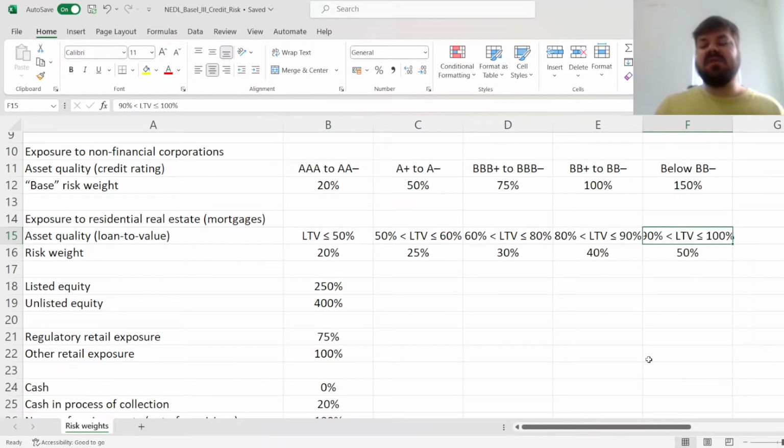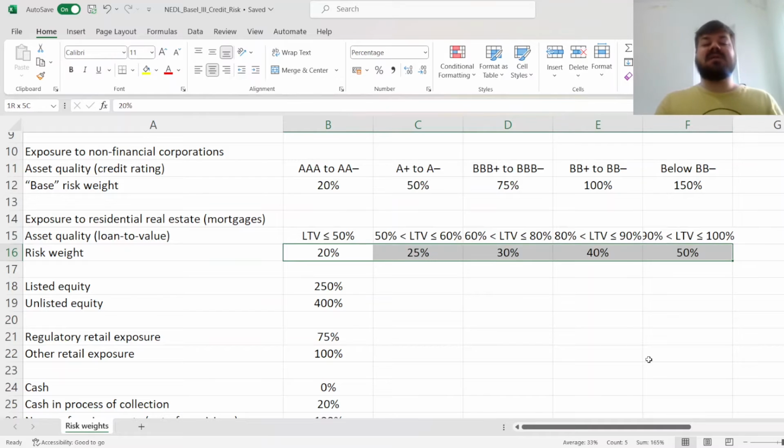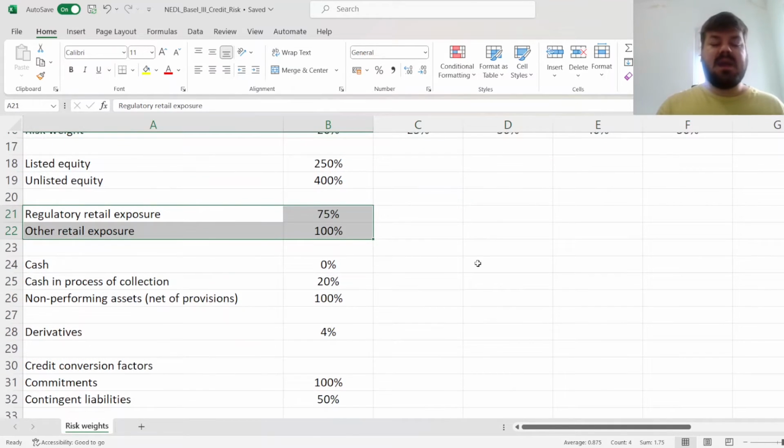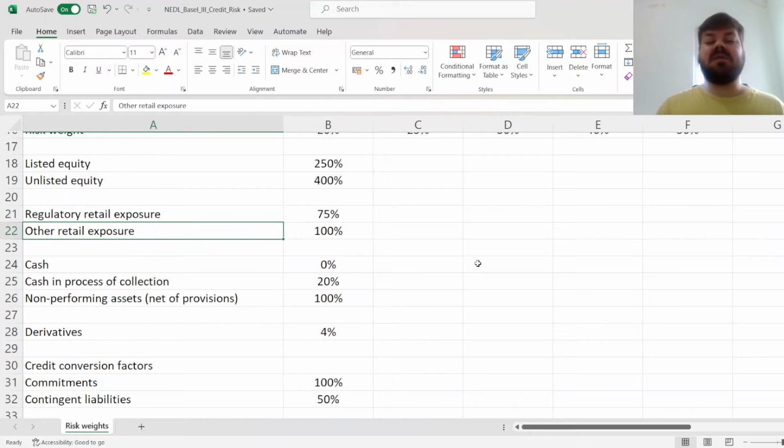But if the loan-to-value ratio is high, and especially if there is, say, a recession and the house prices drop, the bank might actually not recover a large proportion of the value of the loan if it defaults. So here we use those bands and those risk weights as our asset quality proxies when we're talking about exposures to mortgages. There is, again, a notion of retail exposure and regulatory versus other retail exposure. Those are generally loans to individuals, households, and the difference between regulatory and other, it mainly has to do with the size of the customer.